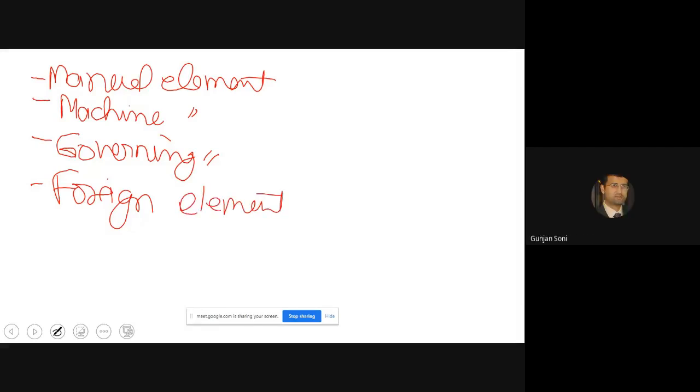Yes, sir. So these 8 elements, it's not necessary that an element could be only one of these. It could be 3 of these also. It could be a constant element, it could be a machining element, and it could be a governing element also, together. Then we have foreign element, which is an element observed which does not form a part of the operation being studied. They are generally external.